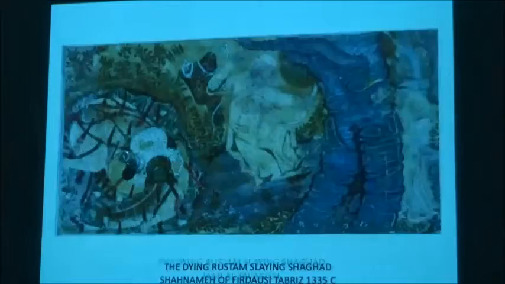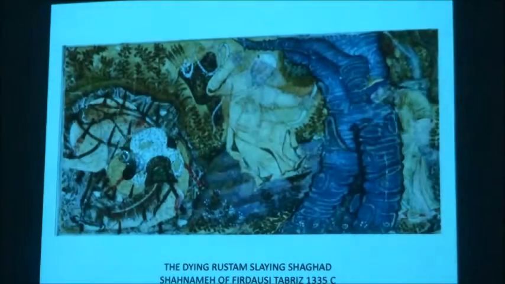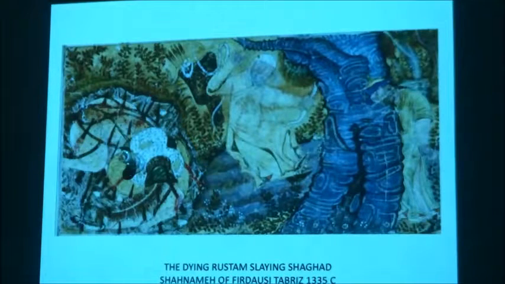This is an image from the Dain Rustam slaying Shagat, again from the same manuscript, so you can see the similarity of the imagery and text page to page. And this is the same manuscript redone, and this image is the image done during sort of the parallel period, but 1335. And you see quite a dramatic change in the way the material, the form, the story has been played out.